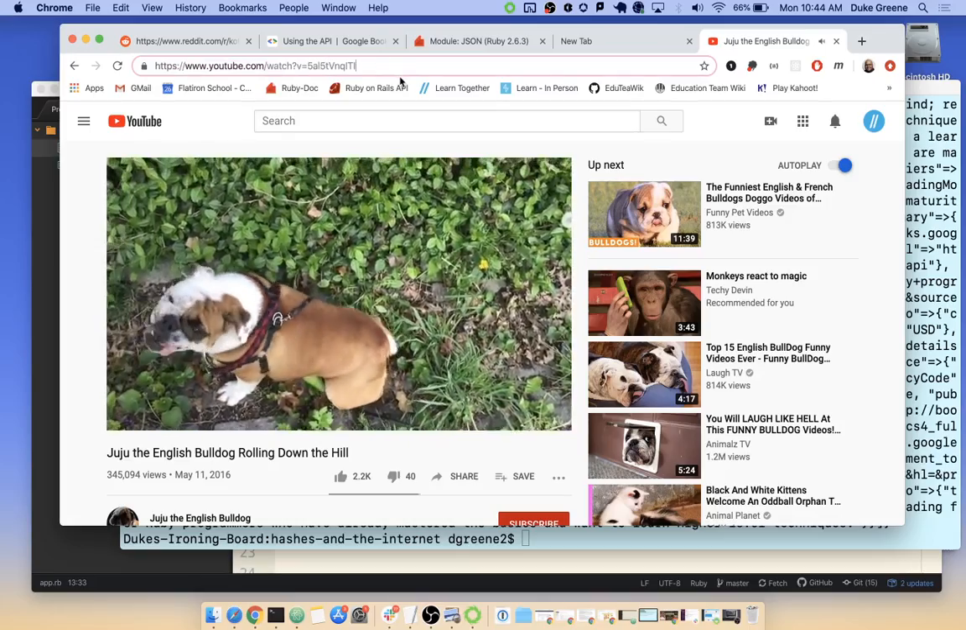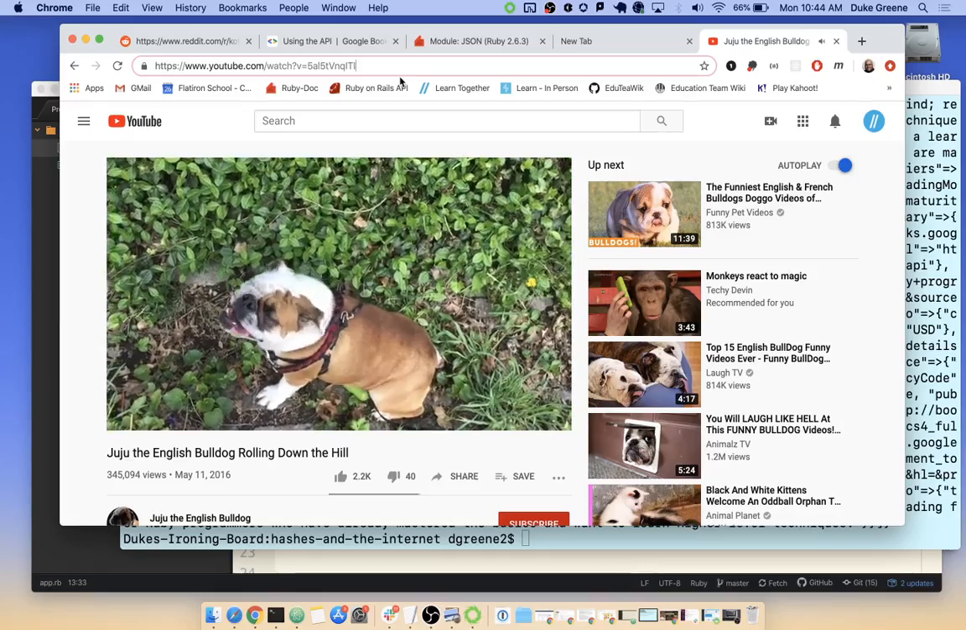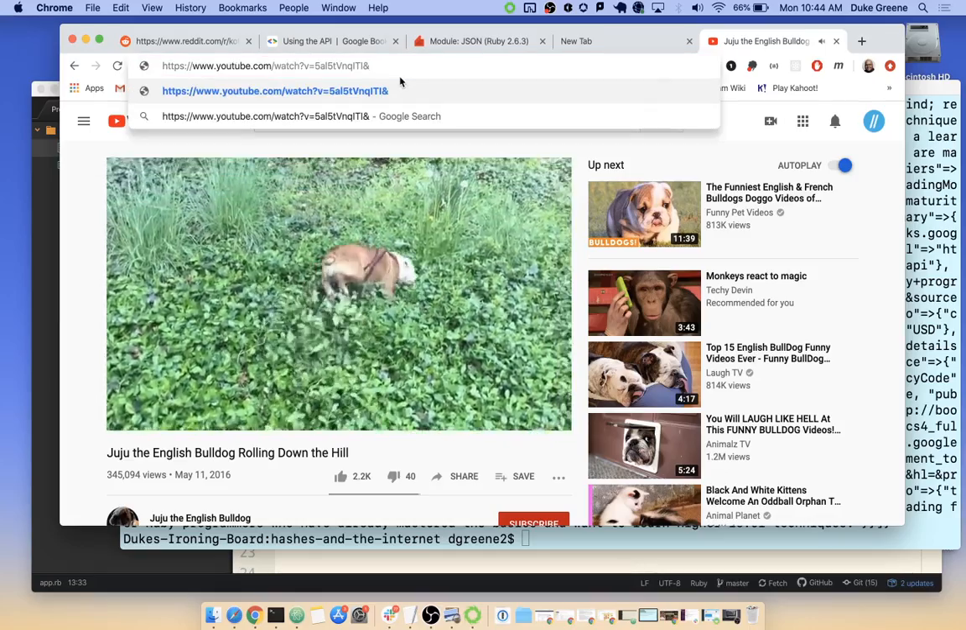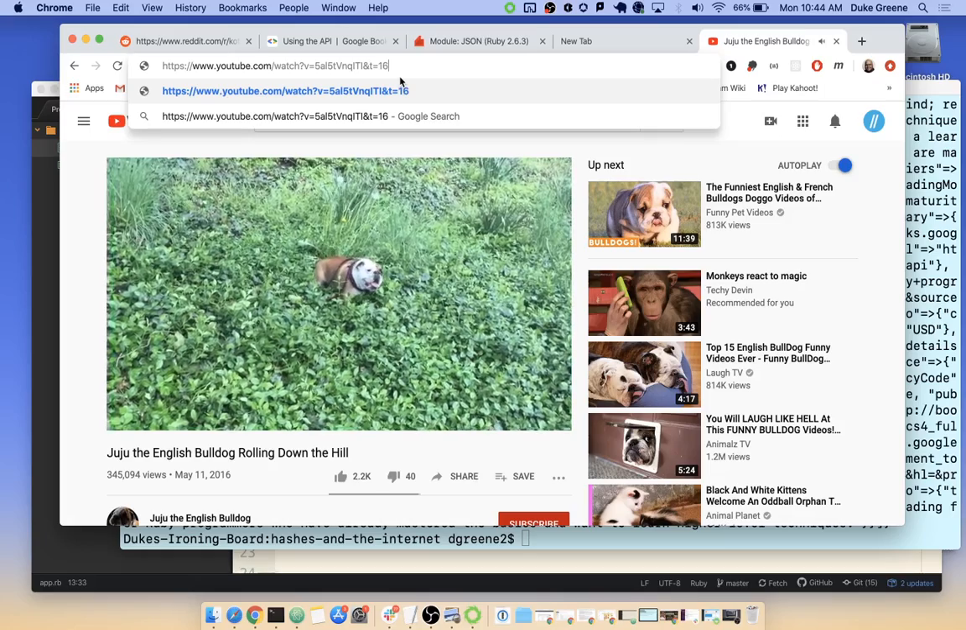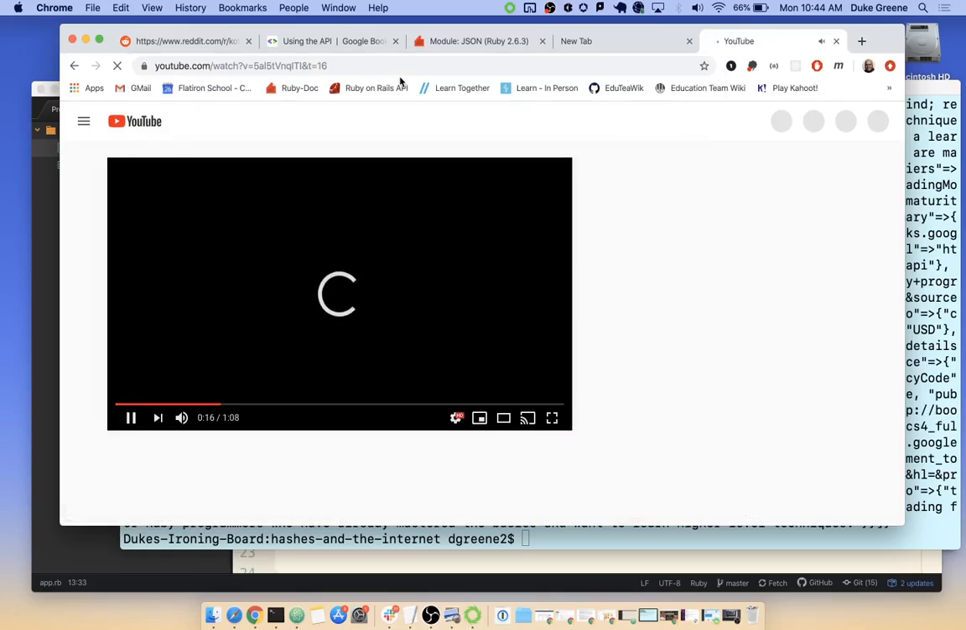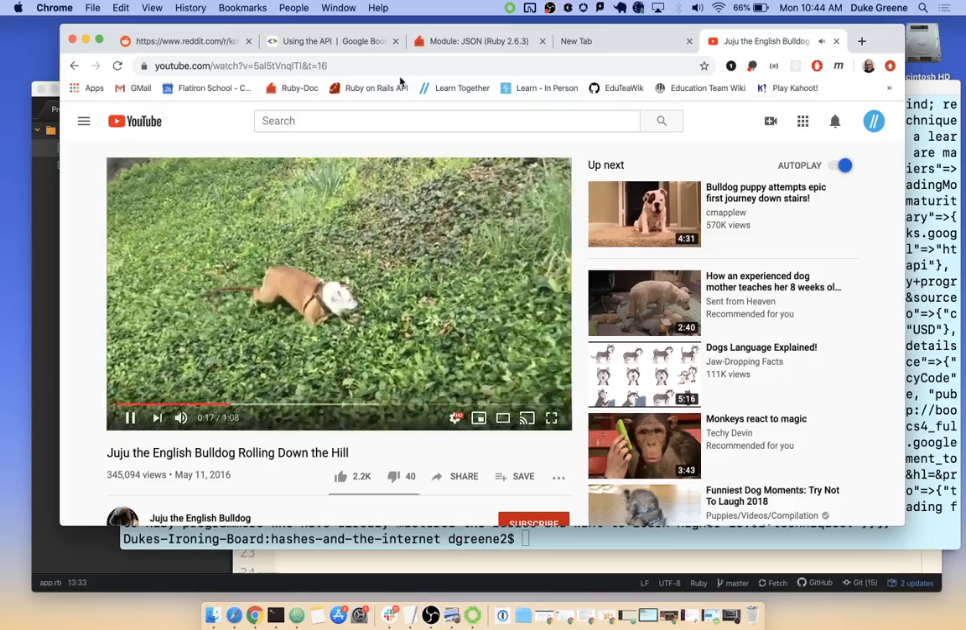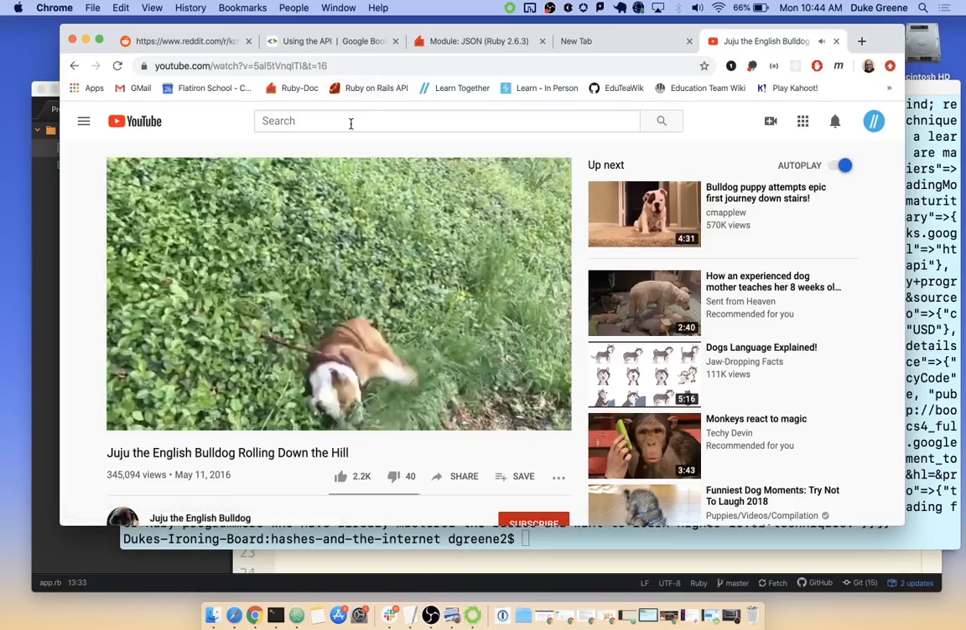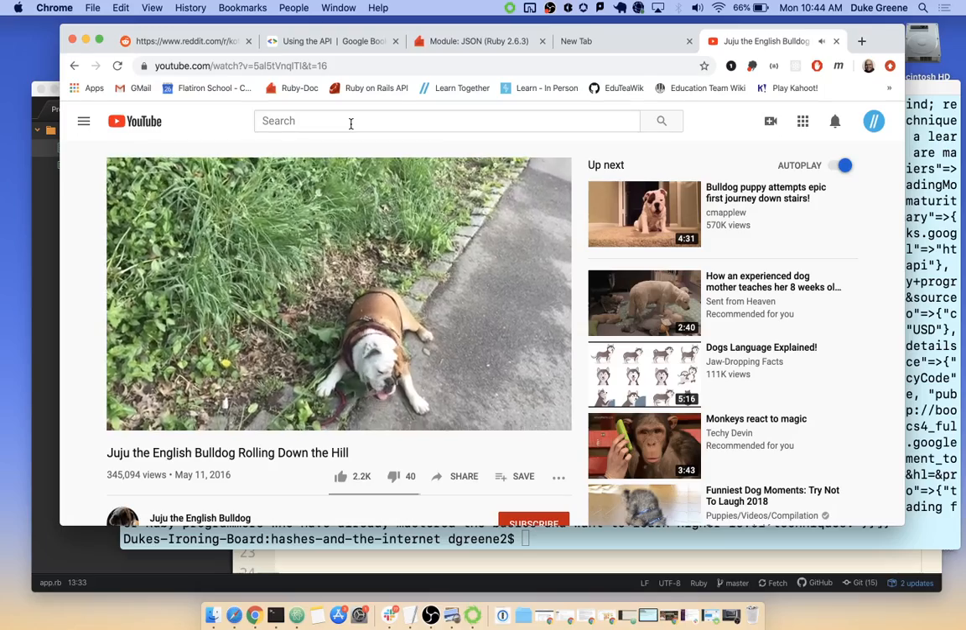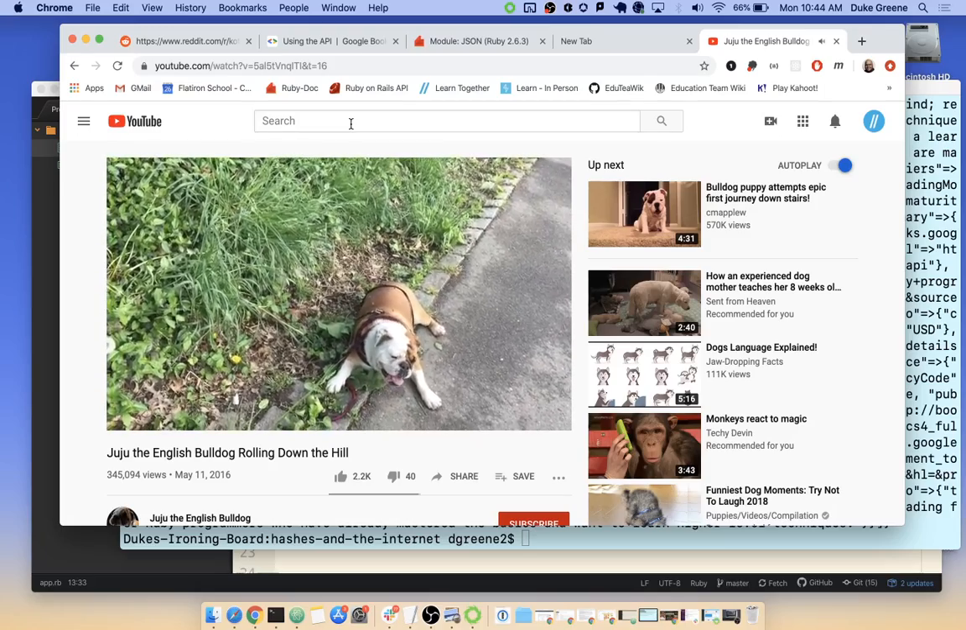But I can do ampersand to add another key-value pair to my query string. So I can say ampersand t equals 16. And if I hit enter here, it's going to play the same video, but it's going to start at the time of 16 seconds. So I can just get to the good stuff. Boom. None of the preamble, right?